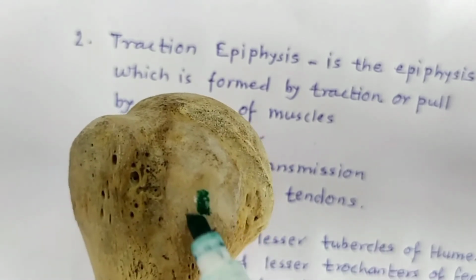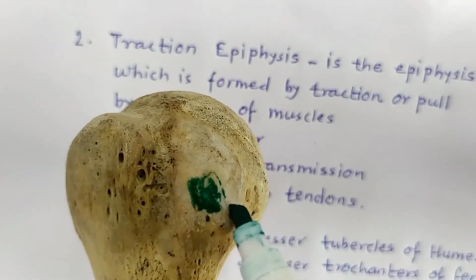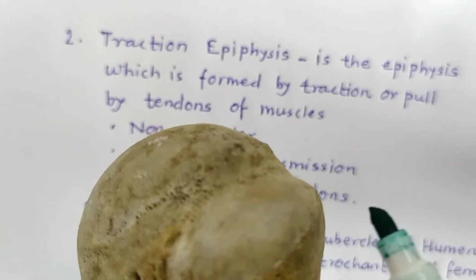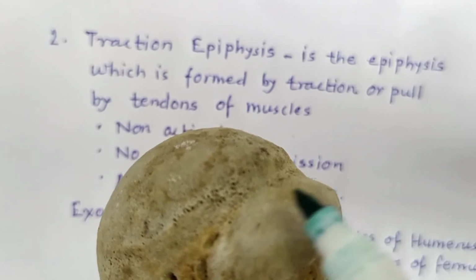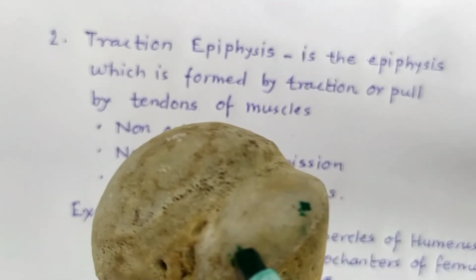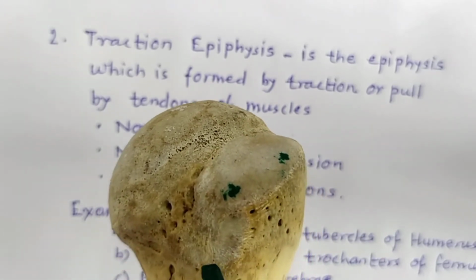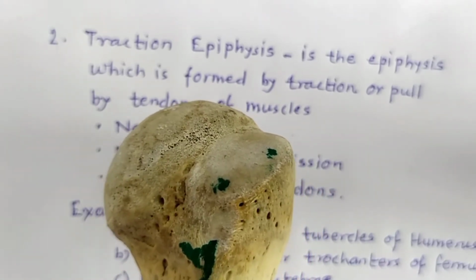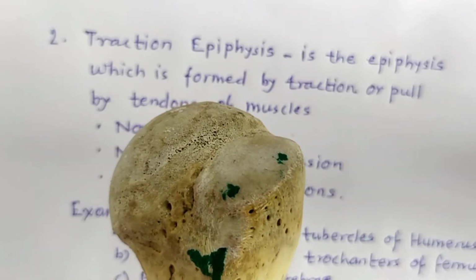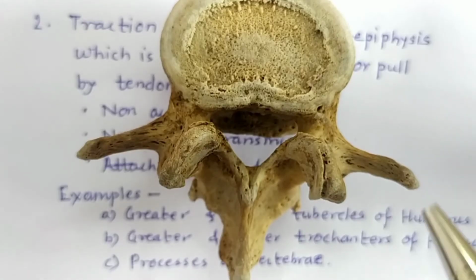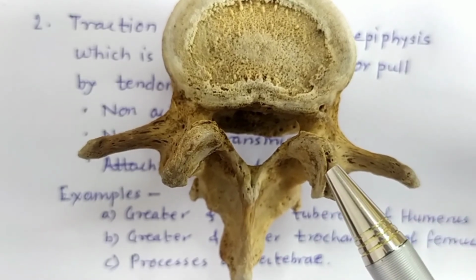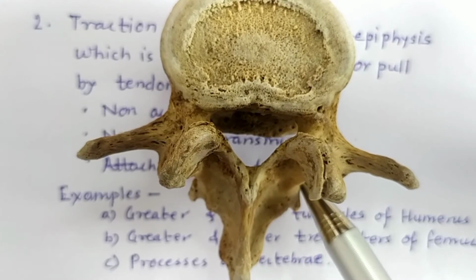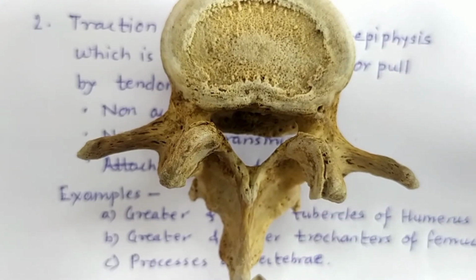The lesser tubercle of humerus gives insertion to subscapularis muscle, while the greater tubercle has three impressions. The upper impression gives insertion to supraspinatus, the middle impression to infraspinatus, and the lower impression gives insertion to teres minor. The processes of vertebrae means transverse process, superior articular process, inferior articular process, spinous process. They are also examples of traction epiphyses.